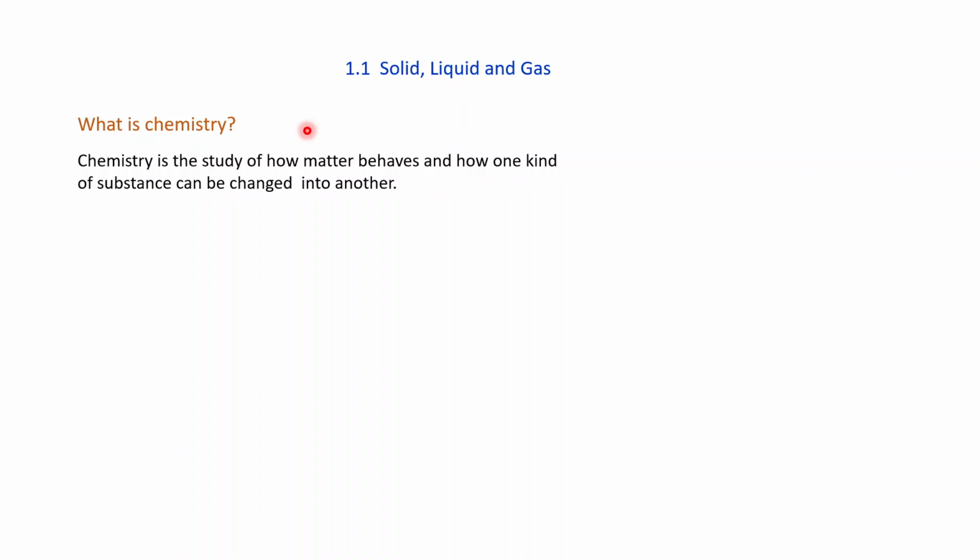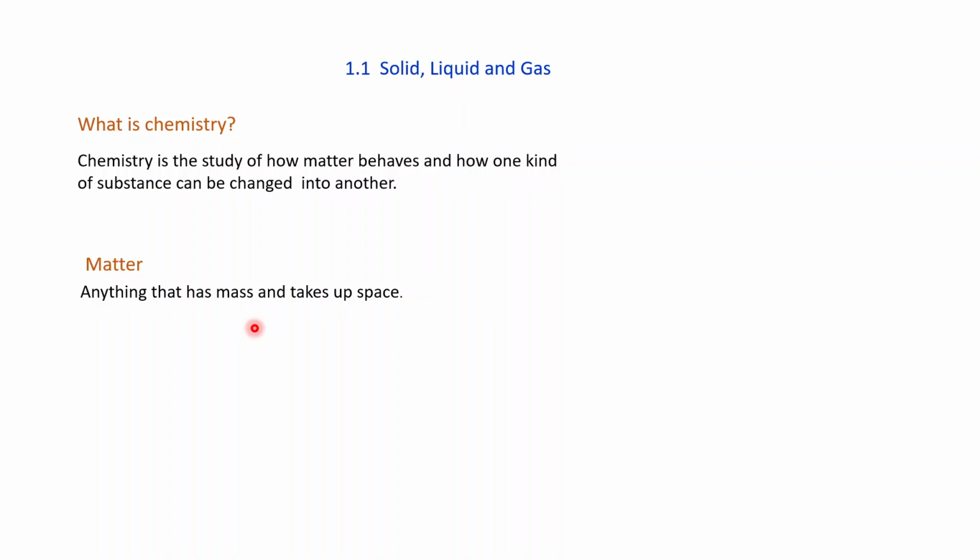Here the word used is matter. What is matter? This word is used to cover all the substances and material of which the universe is composed. Or simply you can say that anything that has mass and takes up space is called matter.